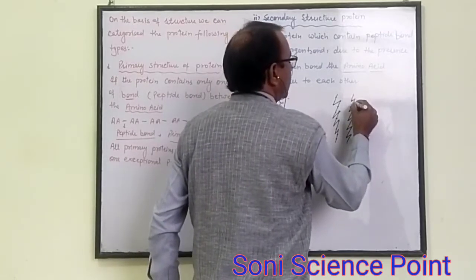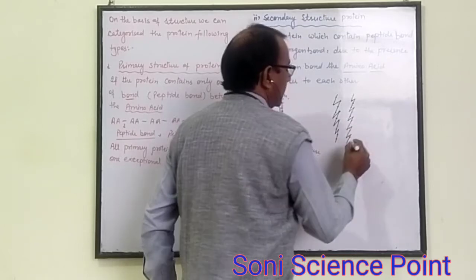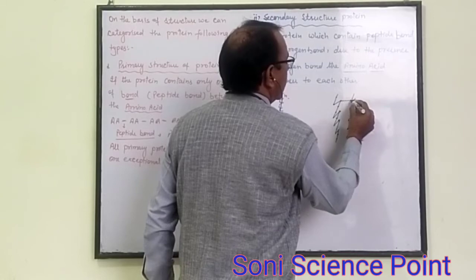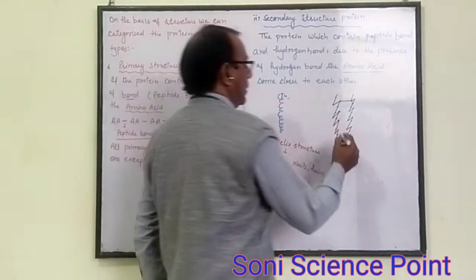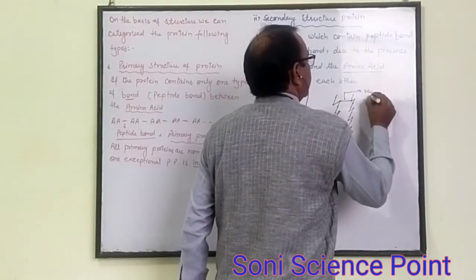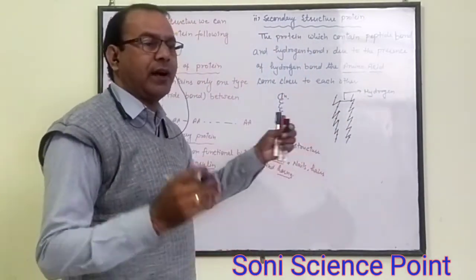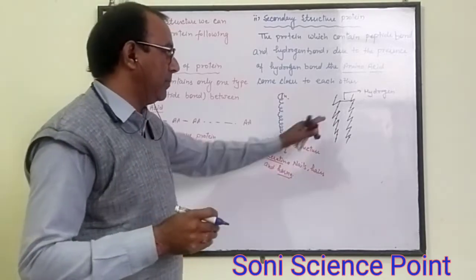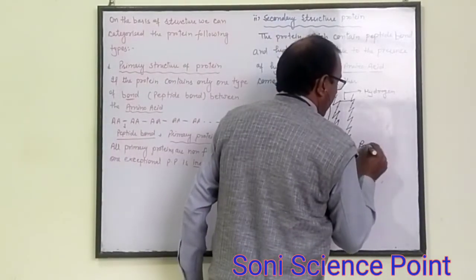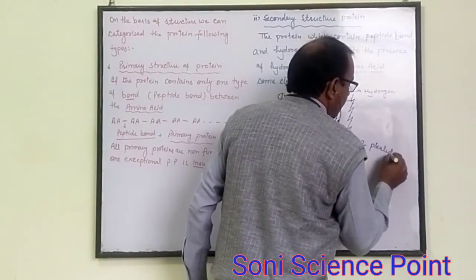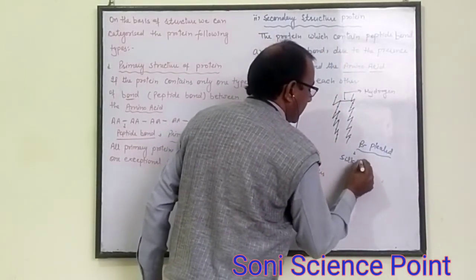But when two chains are attached with hydrogen bonds, this is the hydrogen bond. The single chain may contain peptide bonds, but when both chains are attached with each other, the amino acids come closer to each other. This type of structure is also known as a secondary structure of protein, the beta pleated structure. This is present in silk fiber.